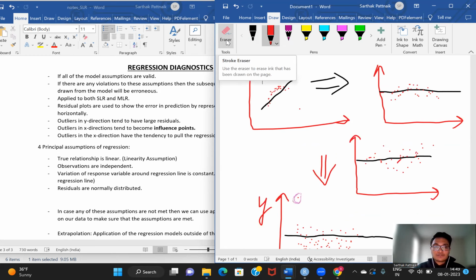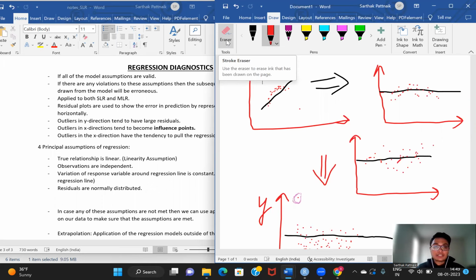The second principal assumption of regression is that the observations that we are choosing have to be independent. It means that if there is more than one independent variable, then the way these are sampled, they have to be randomly sampled, and therefore there has to be independence between the explanatory variables or my samples. That is the second assumption.